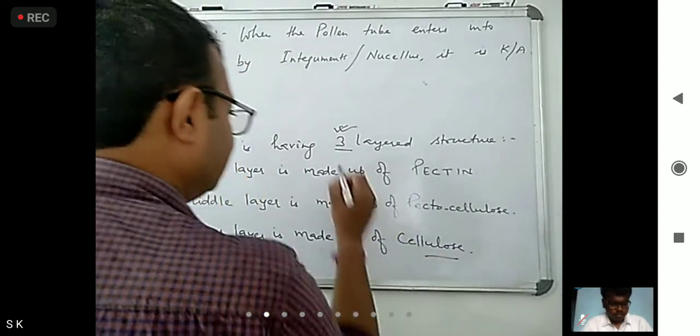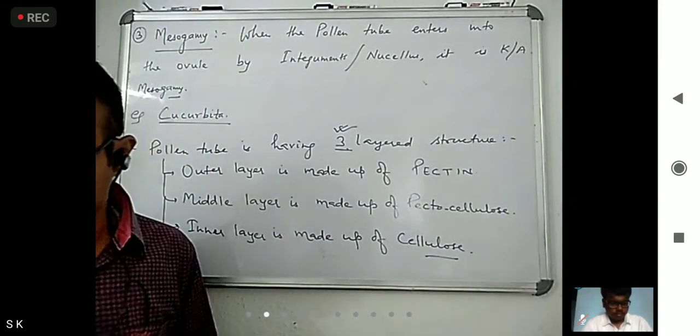So how many layers are there in pollen tube? It has a three layered structure.